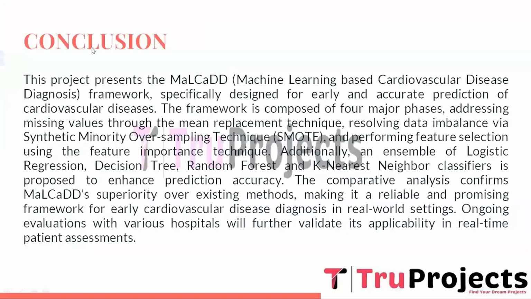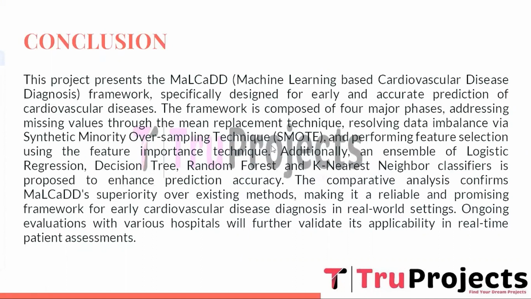And in conclusion, the project presents a novel framework specifically designed for early and accurate prediction of cardiovascular disease. The framework is composed of 4 major phases addressing the data replacement technique and the feature selection techniques, and the ensemble techniques too, with decision tree, random forest, k nearest neighbor, logistic regression.